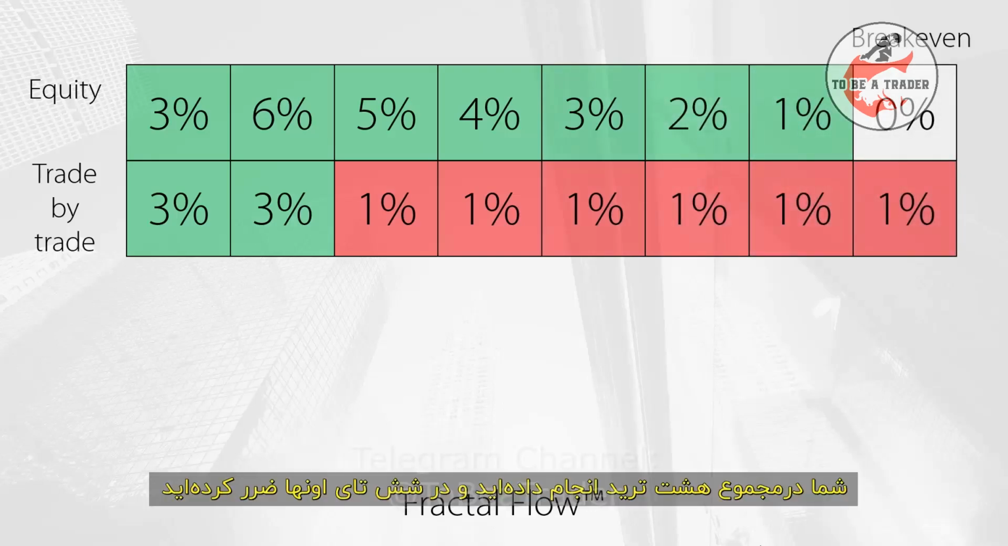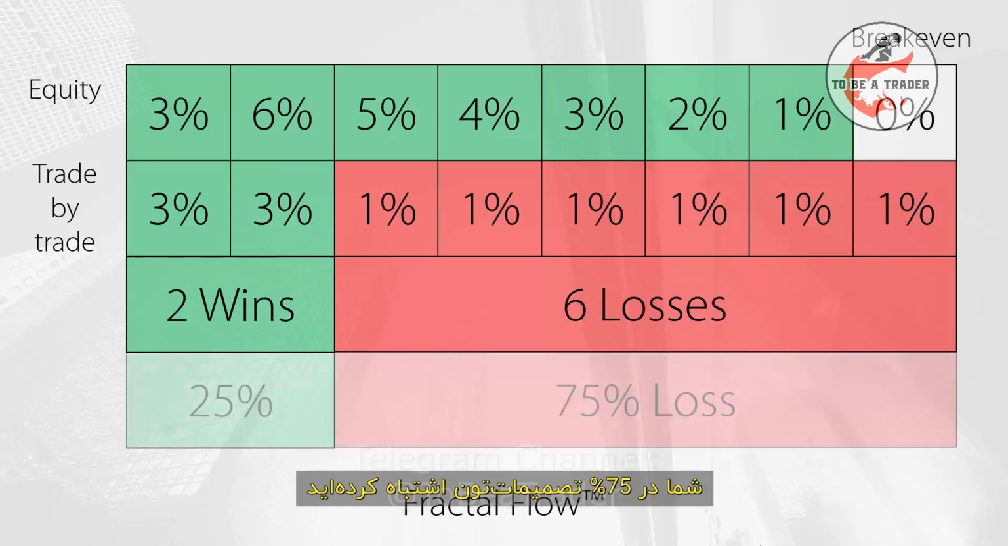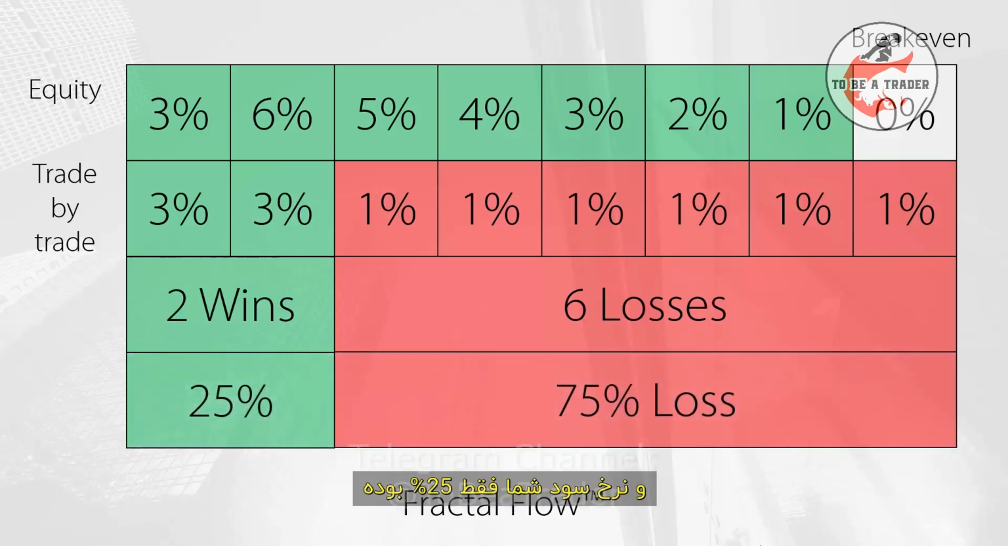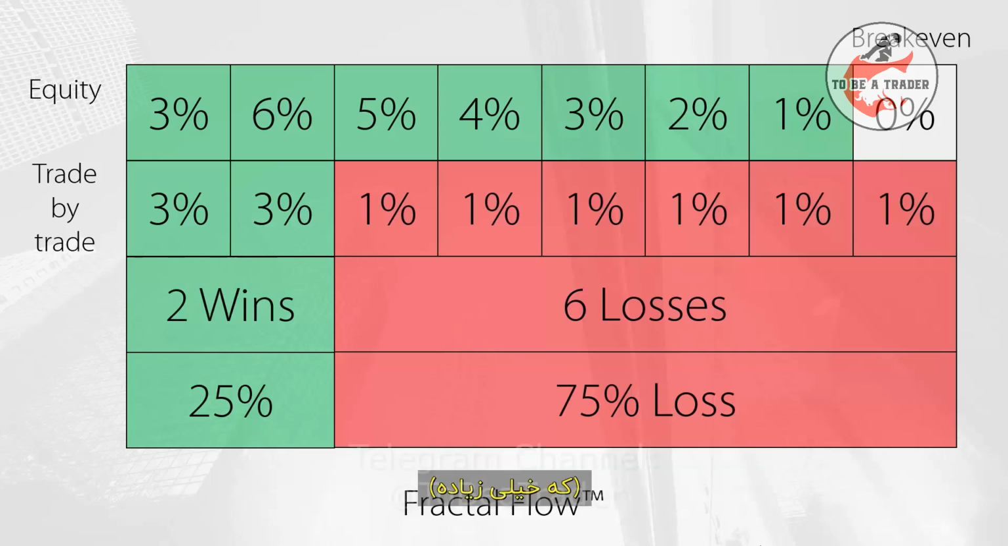You made a total of 8 trades and you lost 6 of them. In other words, you were wrong in 75% of your trading decisions, and your win rate was only 25%. By using a good ratio like 1 to 3, you were able to protect your initial capital even while being wrong 75% of the time, which is a lot.